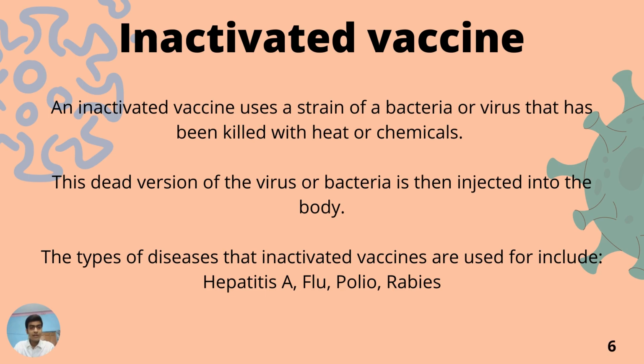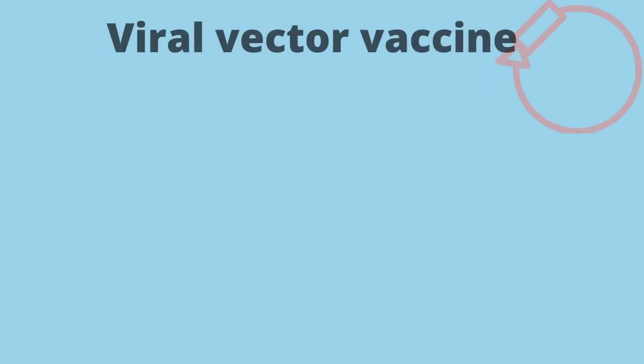Now we will see some inactivated vaccine. Inactivated vaccine is a similar type, and it uses a strain of virus or bacteria that has been killed with heat and chemicals, and this version of the virus and bacteria is then injected into the body. Here are some examples which are presently in the market, like flu and polio virus, which use this inactivated vaccine.